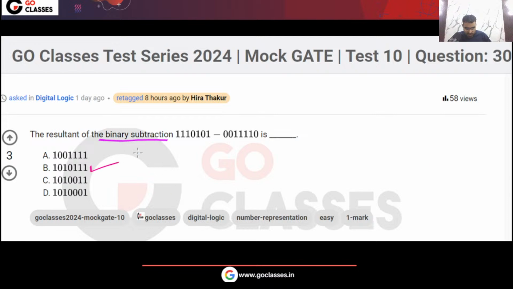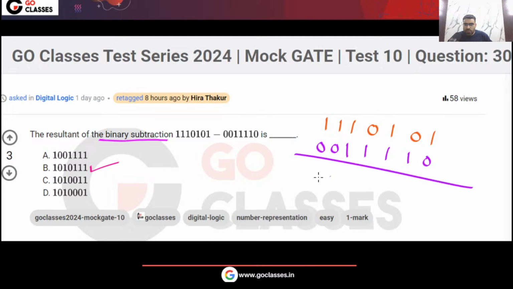So this is actually a very simple question. 1 1 1 0 1 0 1, from this you want to subtract 0 0 1 1 1 1 0. This subtraction you want to do. So this is actually very simple. 1 minus 0, that will be 1. You need to borrow. Then 2 minus 1, that will be 1.